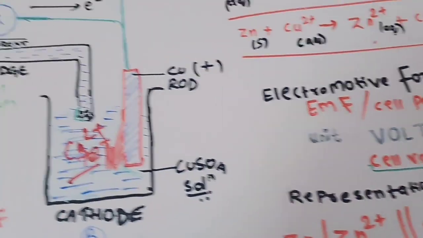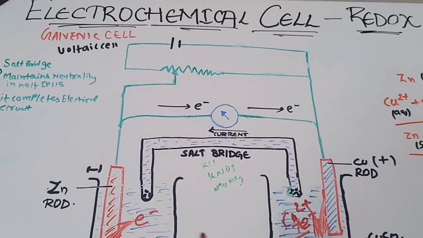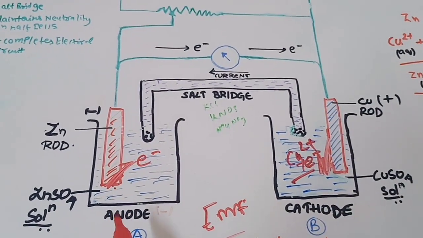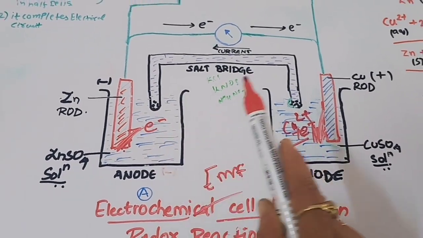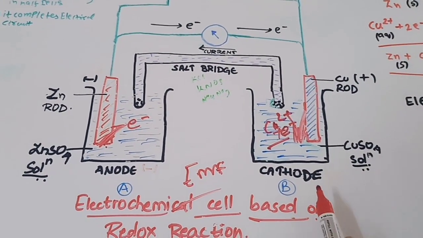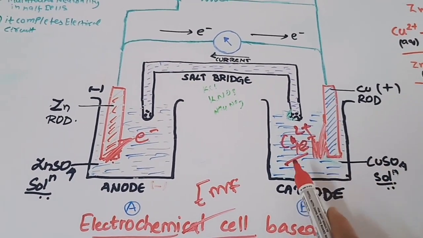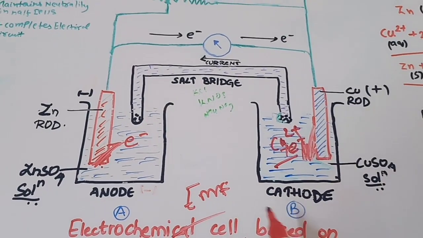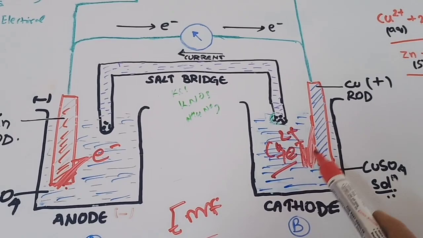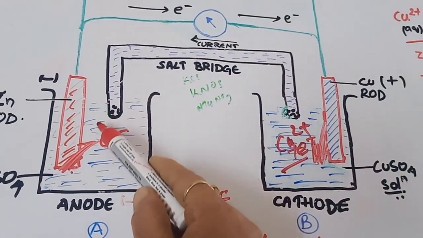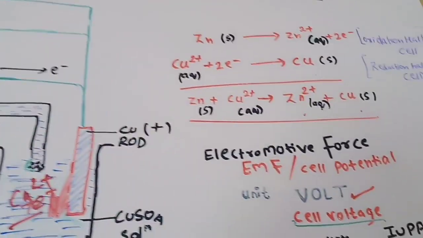Now once again we will see the diagram. The electrochemical cell is made up of two parts, the anode and the cathode. Oxidation takes place at the anode and it is termed the negative pole, as electrons are released there. The cathode is known as our reduction half cell, and it accepts the electrons from the zinc. The current flows from the cathode towards the anode, and the electrons flow from the anode towards the cathode. And we have already discussed the electromotive force.